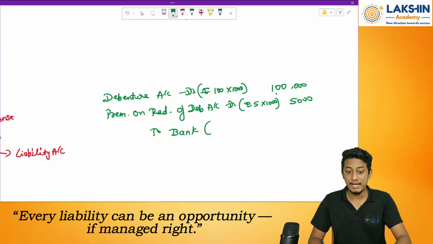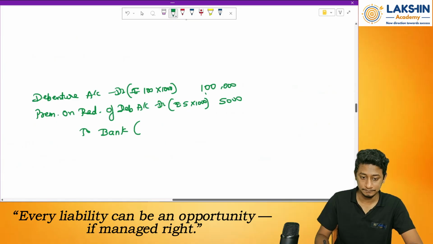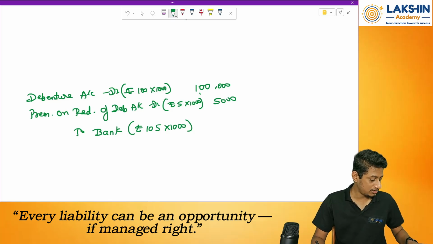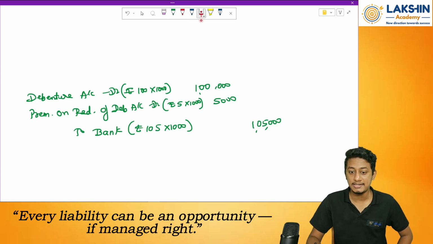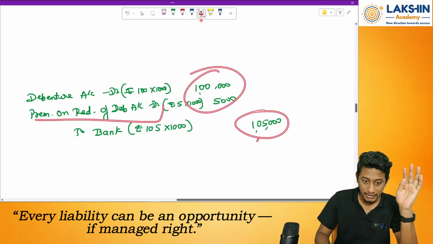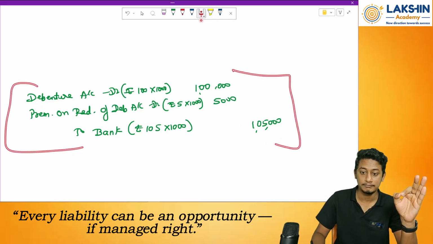How much will I pay? Rupees 105 into 1,000 debentures. So how much will that be? 1,000 into 105 equals 1,05,000 is the payment done. Is my debit and credit matching? Yes, sir. So, got it. Whatever account I create over here is only for the purpose of this future redemption.